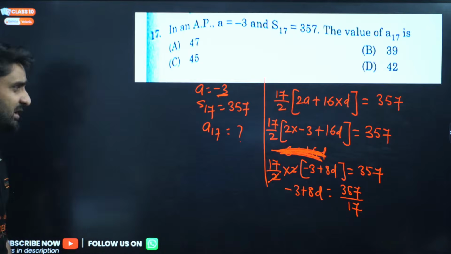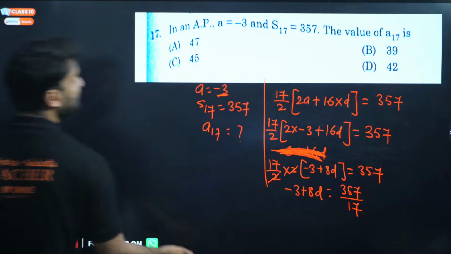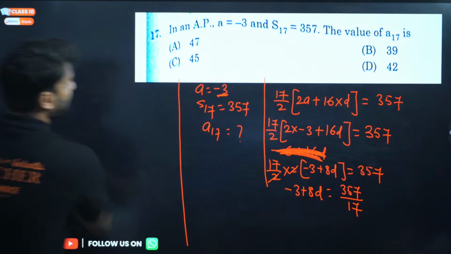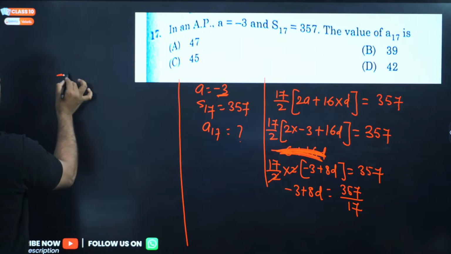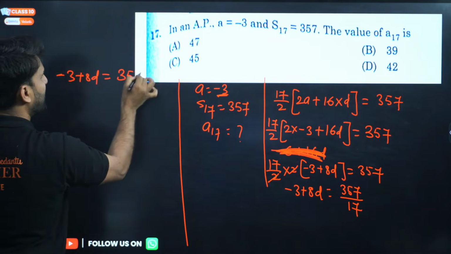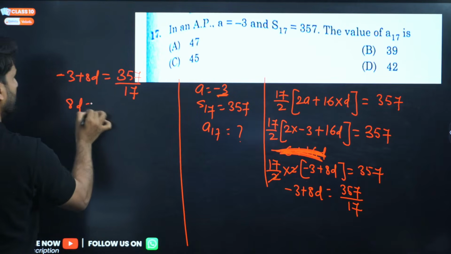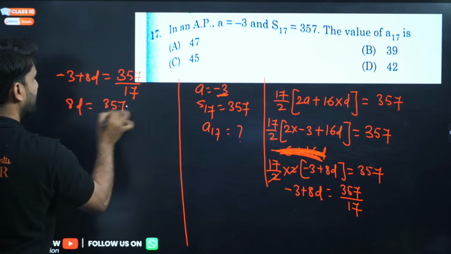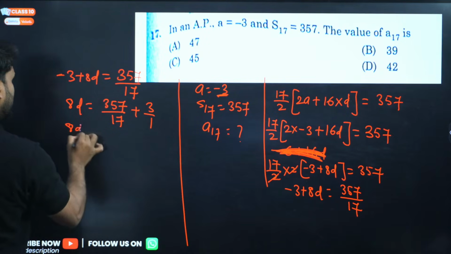Can we divide 357 by 17 here? Okay, don't do this. Let's keep it as it is. So 8d will be equal to 357 by 17 plus 3.